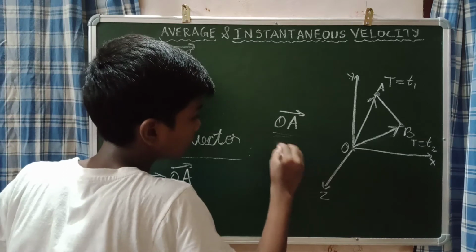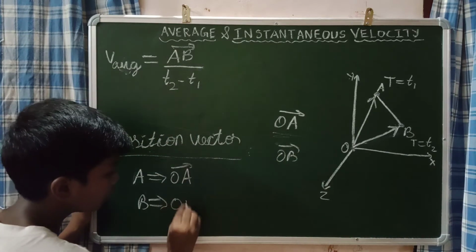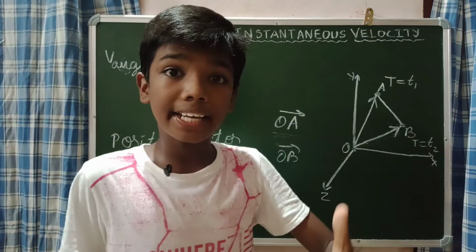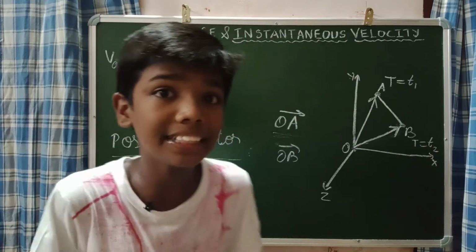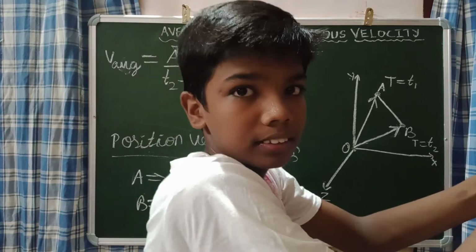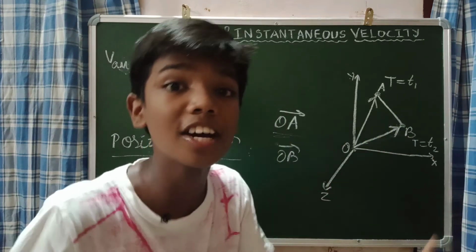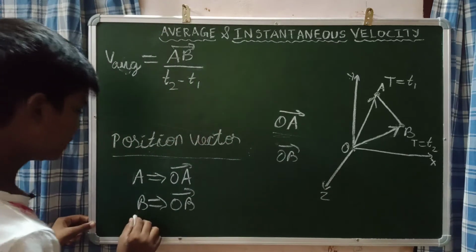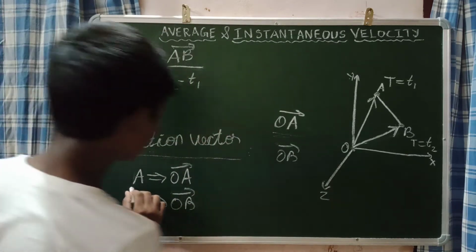This is the position of the particle, and the direction should be towards the position of the particle. That is the most important thing. So the position vector of B is the OB vector, and of A is the OA vector.